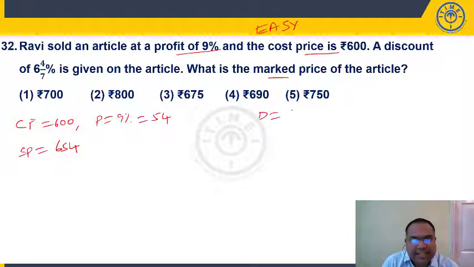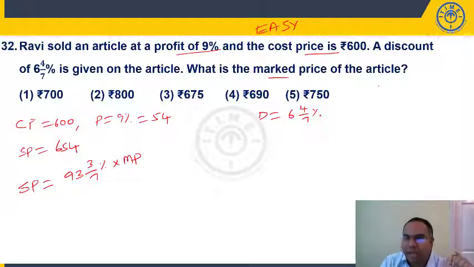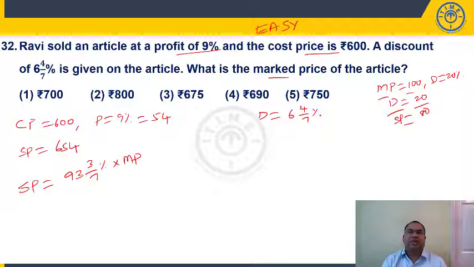So, discount is 4 by 7 percentage. Discount is always calculated on market price. If a discount of 4 by 7 percentage is given, my selling price should be 93 3 by 7% of market price. Now, here I'll give a small example. Market price is 100. I'm giving a discount of 20%. So discount of 20% means 20 rupees, 100 minus 20, 80 is my selling price. So giving a discount of 20% is nothing but my selling price is 80% of market price. So 80% of 100 is 80. This is the second way of looking at this particular statement.